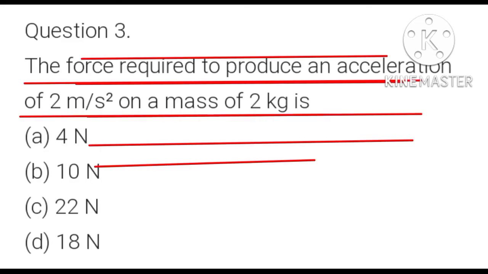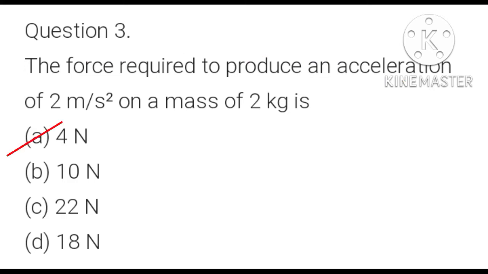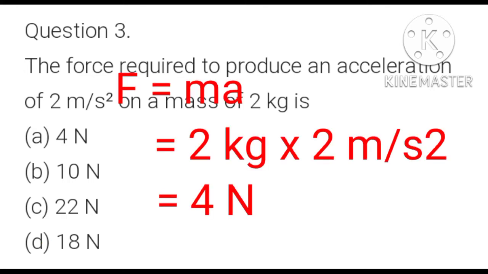Question number 3. The force required to produce an acceleration of 2 meter per second square on a mass of 2 kilogram is: A option, 4 Newton; B option, 10 Newton; C option, 22 Newton; D option, 18 Newton. We know that according to Newton's second law of motion, force is equal to the product of mass and acceleration.